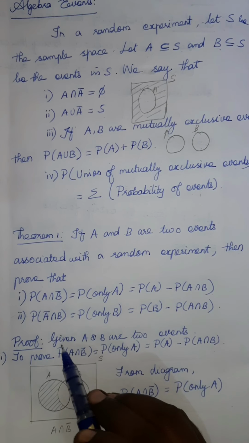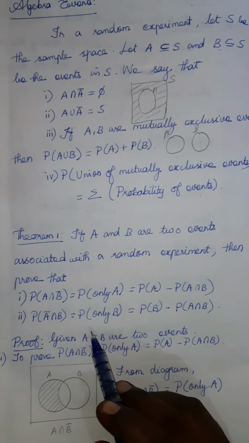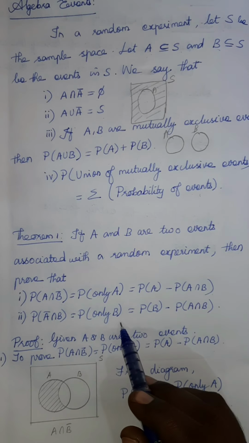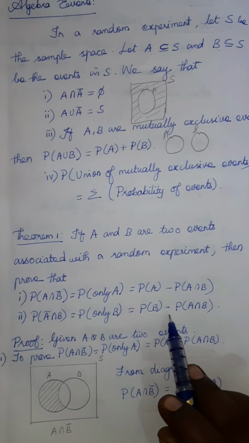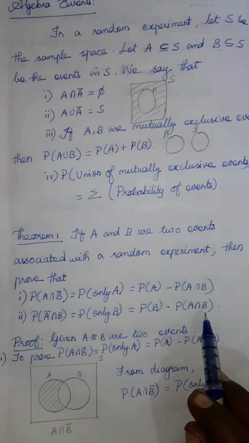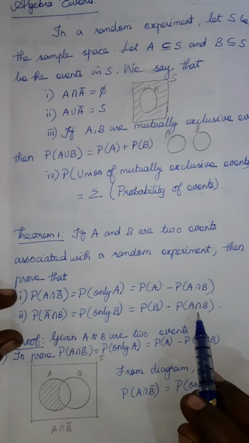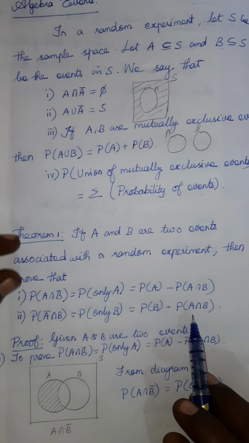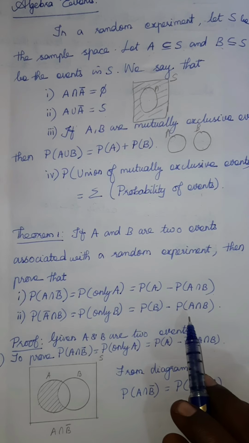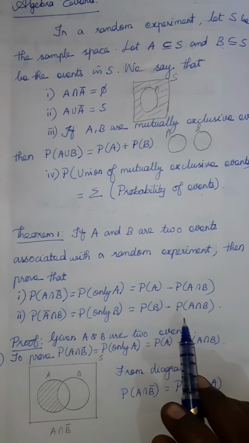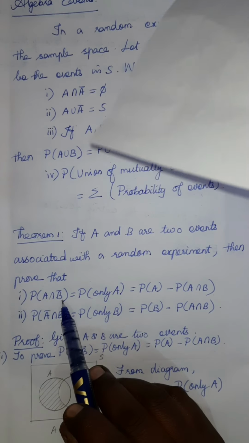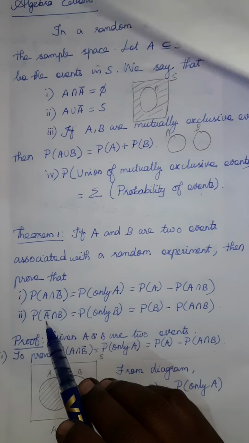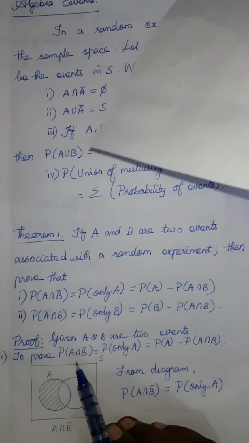Second one, P of A bar intersection B equals P of only B, probability of only B, equal to probability of B minus probability of A intersection B. So we need to prove these two conditions when the two events A and B are associated with a random experiment. Always we can take S as a sample space. It is like a universal set for taking the complements B bar and A bar. Okay, so we can start the proof.